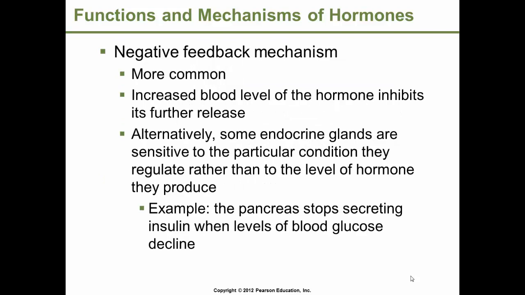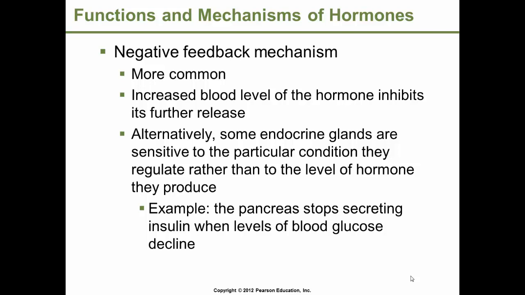Negative feedback mechanism is the most common. Negative feedback mechanism is the major mechanism of the body to maintain homeostasis. And homeostasis just keeps the body's internal environment relatively constant, such as our set point for temperature, 98.6, our levels of glucose, our levels of calcium. Increased blood level of a specific hormone inhibits its further release.